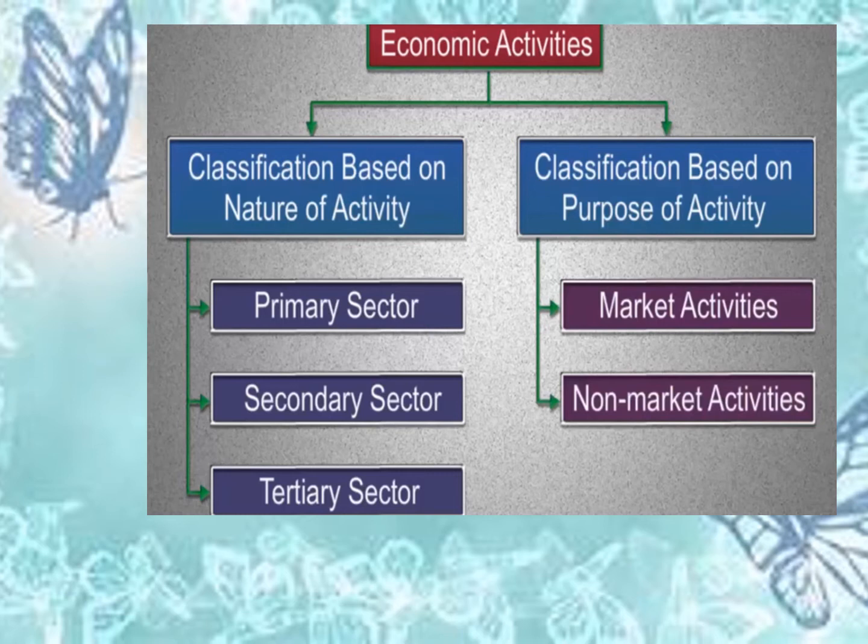If the farming is done with the intention of selling the crops, then this activity becomes a market activity. Whereas if the farming or the cultivation is done to meet only the family requirements, it is a non-market activity.